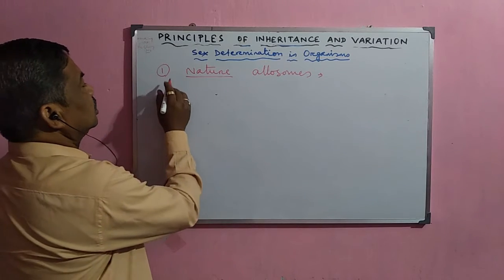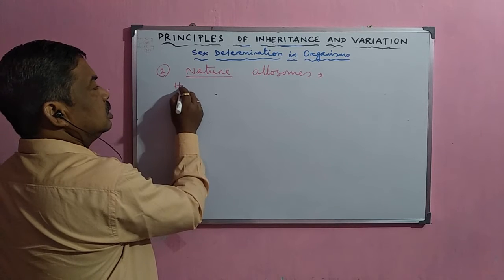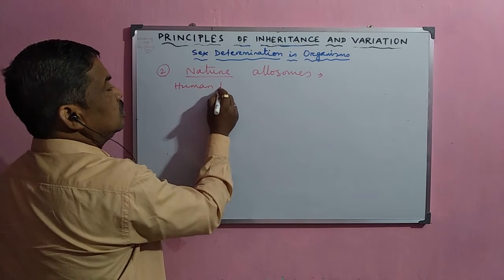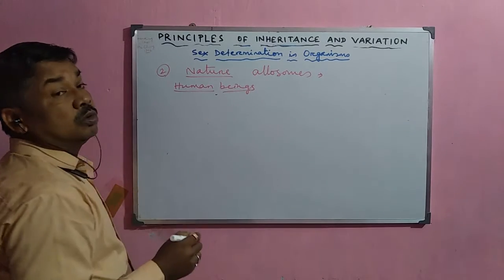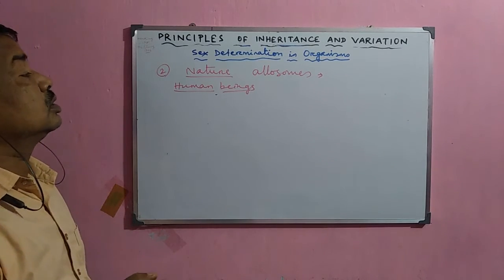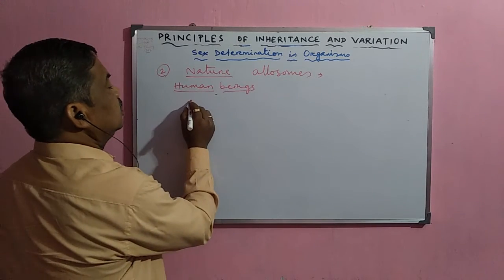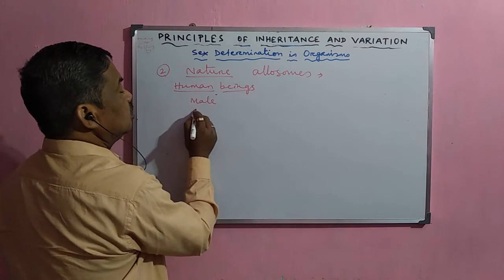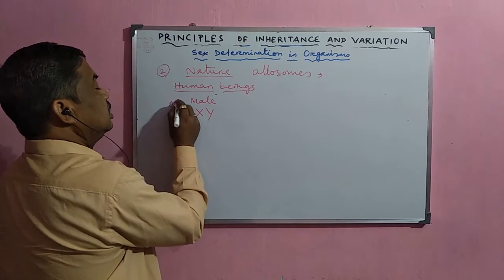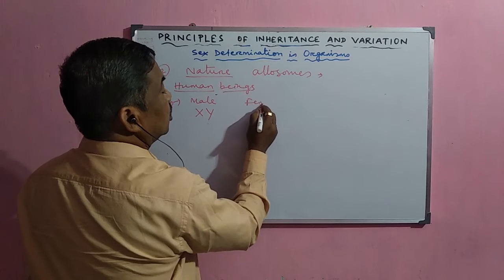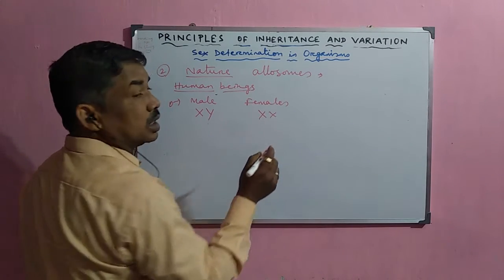The most common example is the human being. In humans, the allosomes responsible for sex determination are of different types: in males they are XY type, and in females they are XX type.